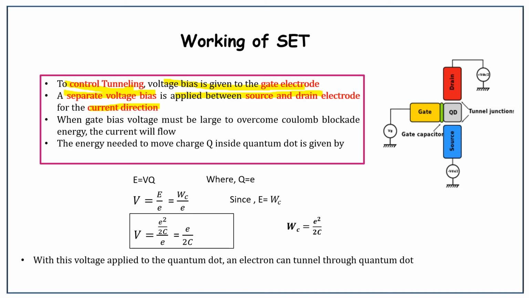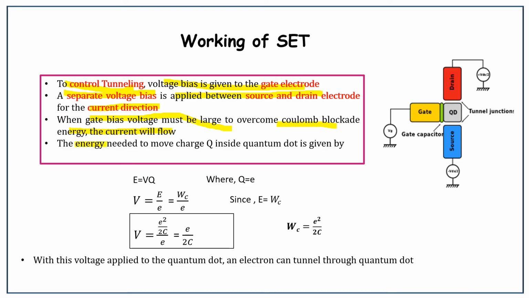The gate bias voltage must be large enough to overcome the Coulomb blockade energy, then only the current will flow. The Coulomb blockade energy means it is the charging energy. Charging energy will prevent the electron from moving inside the quantum dot. So the applied gate voltage should be larger than the charging energy. So the electron can move inside the quantum dot, then the current will flow.